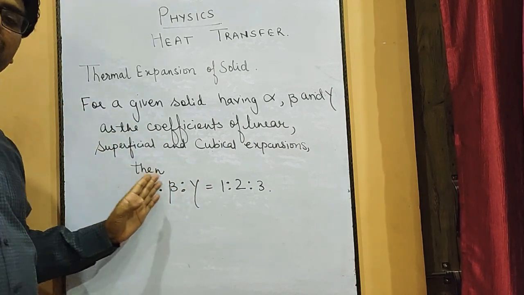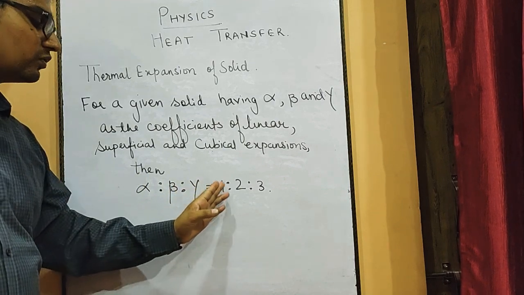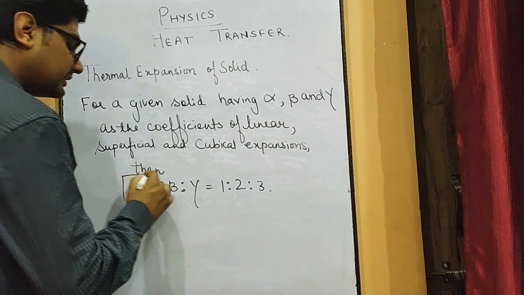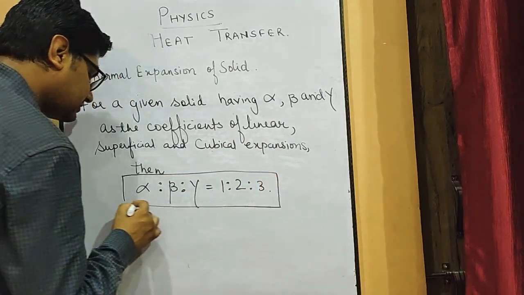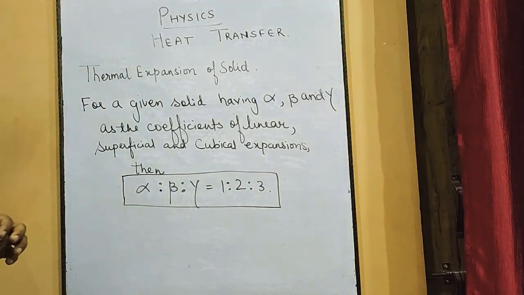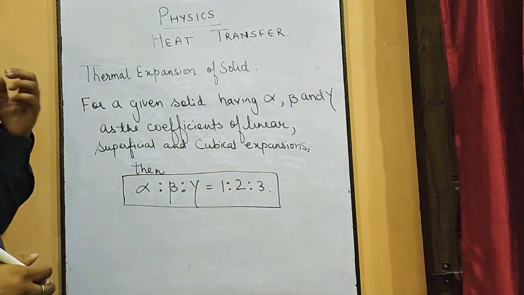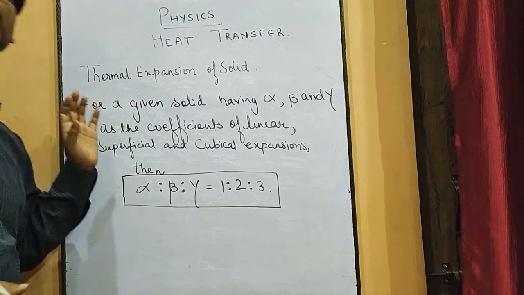So the ratio of alpha, beta and gamma is 1 is to 2 is to 3. You have to remember this. So this is about thermal expansion of solids.